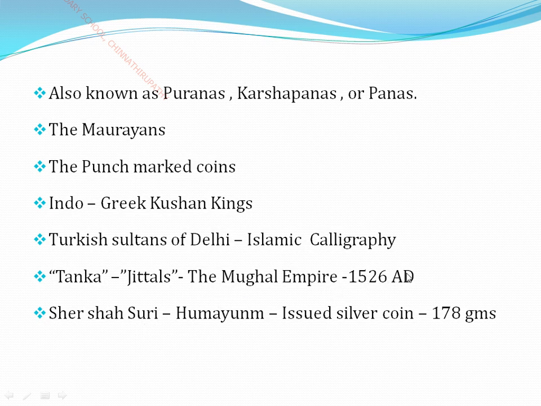The Mughal Empire also introduced coins with names like Tanka and Jital. Sher Shah Suri was one of the pioneers who introduced the silver coin by the name of Rupaya. Its weight was nearly 178 grams.